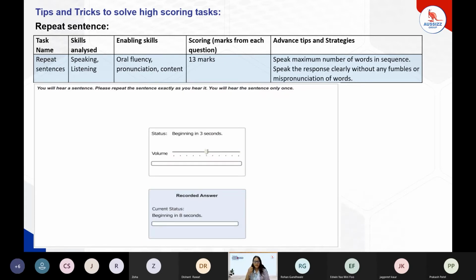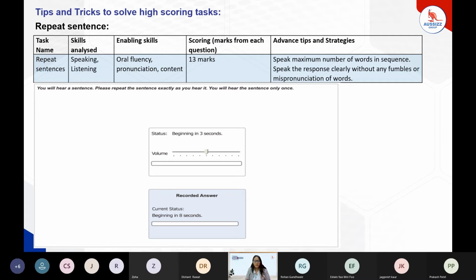Second is repeat sentence. What exactly I have to do over here is listen to the sentence and speak that sentence. So it's speaking and listening. The most important thing over here would be speaking the sentence with perfect fluency, pronunciation, and exactly whatever was contained in the sentence. Speak the maximum number of words in sequence. You have to tell yourself constantly that you will try to speak the maximum number of words in sequence in the repeat sentences. If that is done, that will help you secure good scores, that is 13 marks is possible in any question of repeat sentence.